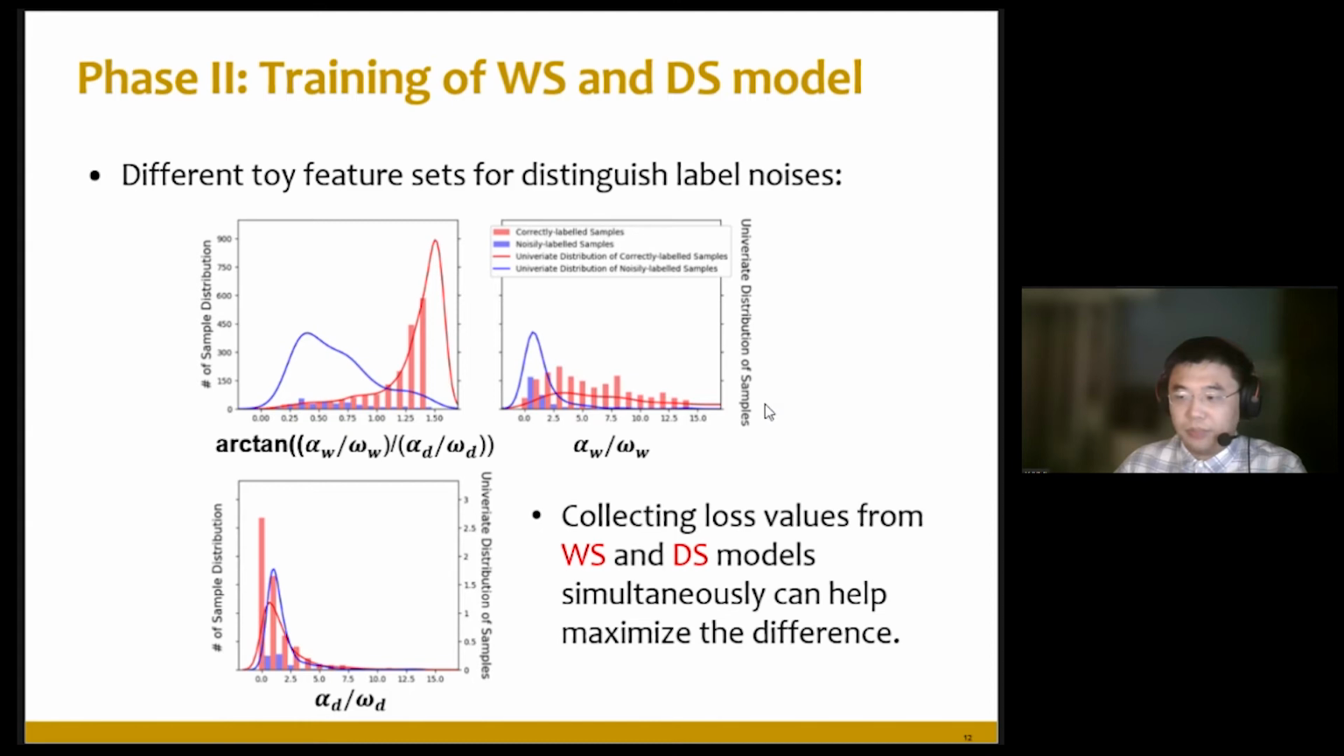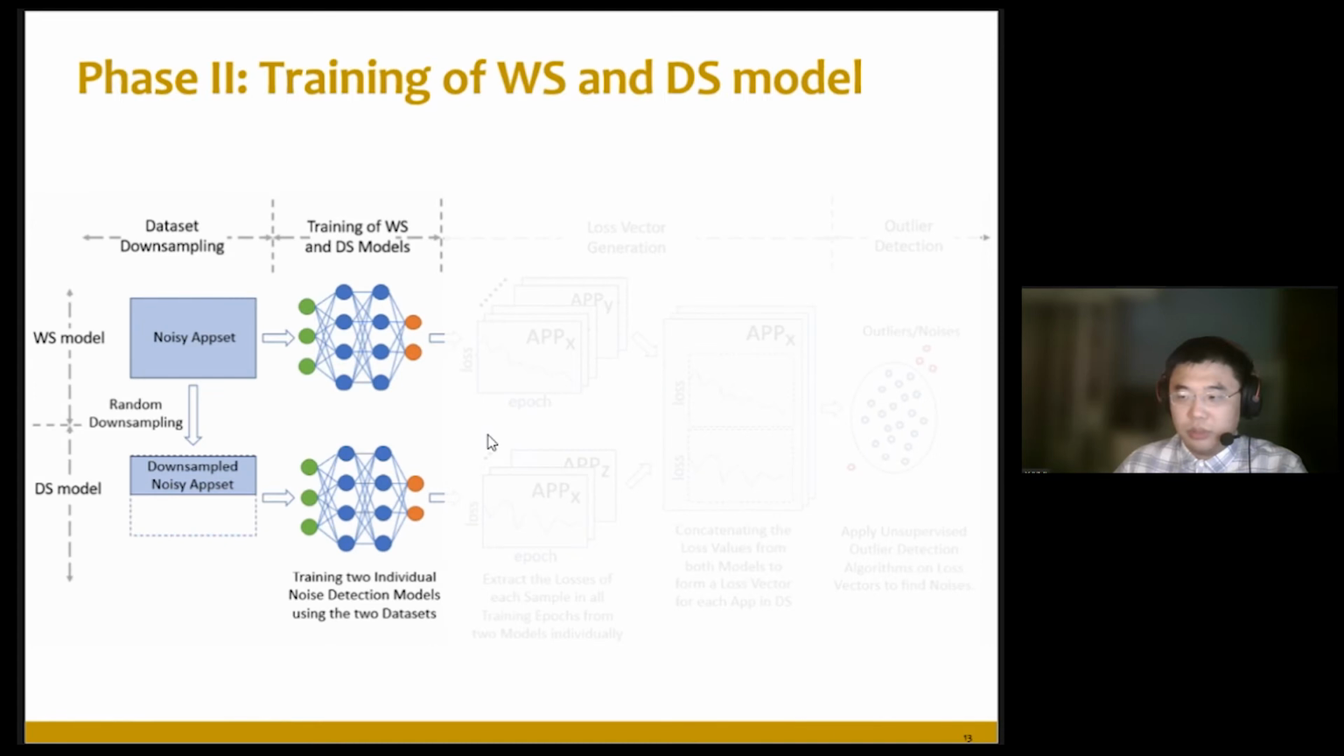From this, we can see that collecting loss values from 2 models simultaneously can help maximize the difference between correct samples and label noises. With the above toy experiments, it is shown why we use 2 models instead of 1, because using 2 models gives better performance and helps us distinguish label noise from correct ones. So this is why we have 2 models here.